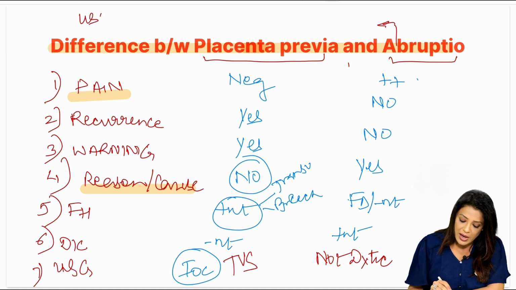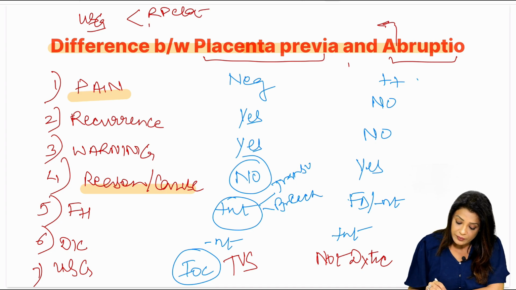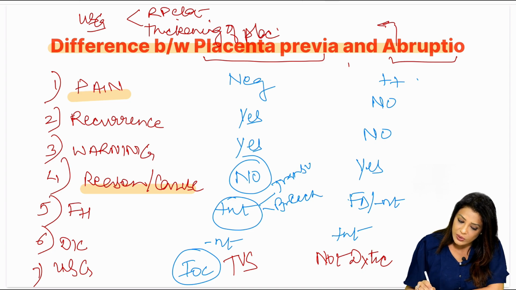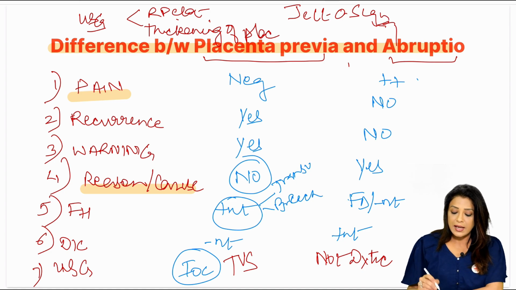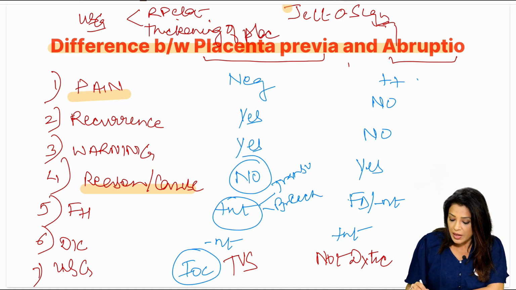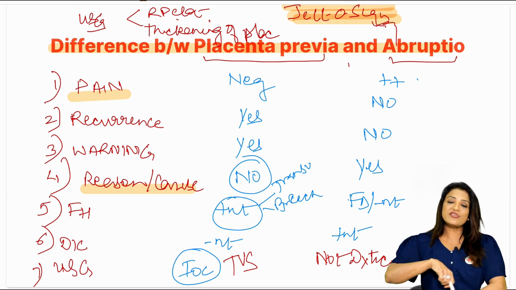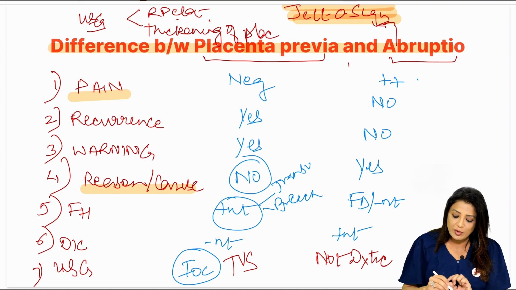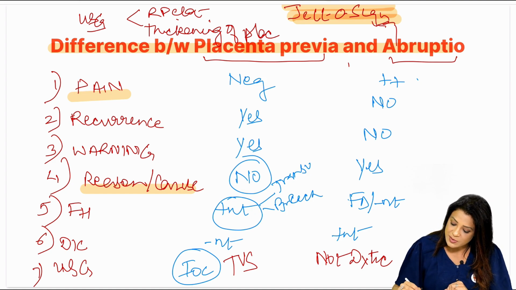Sonography will show you either a retroplacental clot, or a thickening of the placenta. That indicates there is blood collected, but that is just an indication. Or there is another sign known as the jello sign. What is a jello sign? When you are moving the transducer, the probe, on the mother's abdomen, or when the mother is moving a little bit, there is shimmering of the placenta. That is because of collection of blood.